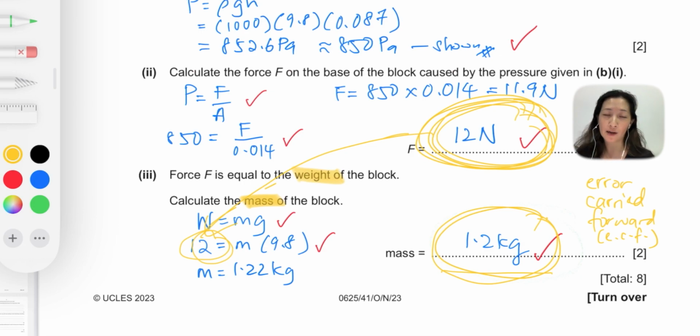So you don't have to worry about, oh no, I'm going to lose so many marks. Just try your best to make sure you use the correct formula and get your workings correct. And that's how you solve question 3.